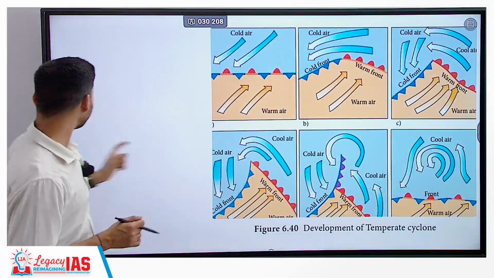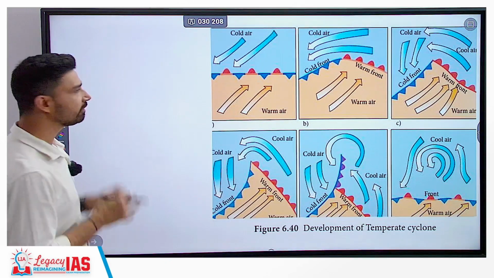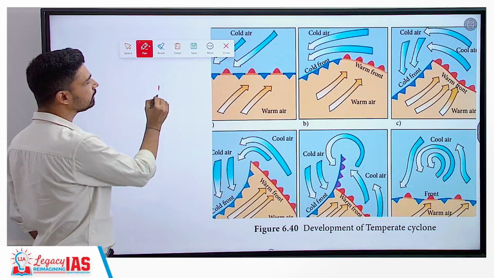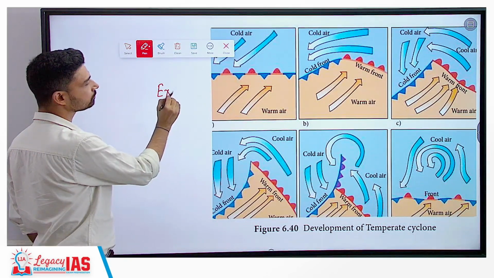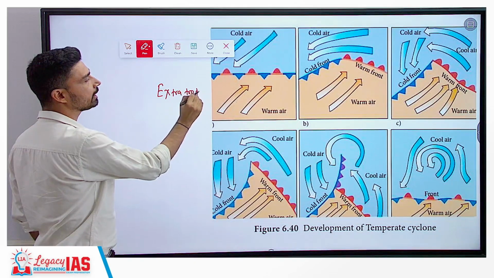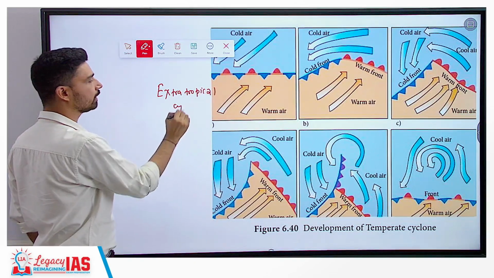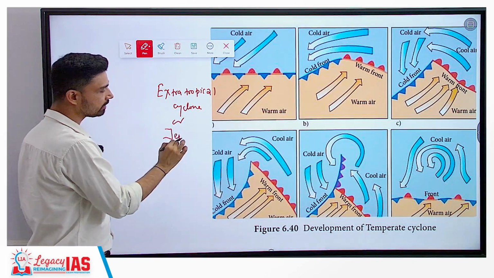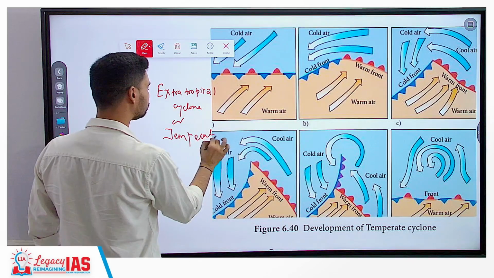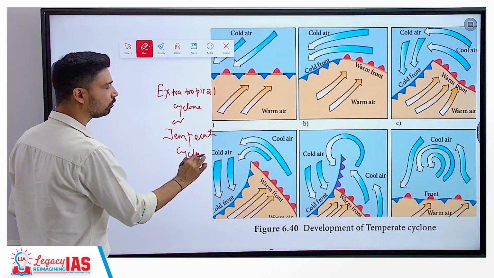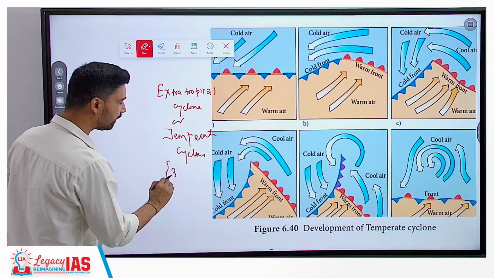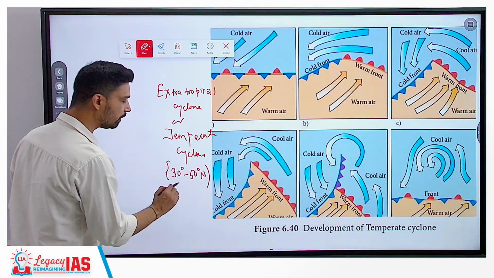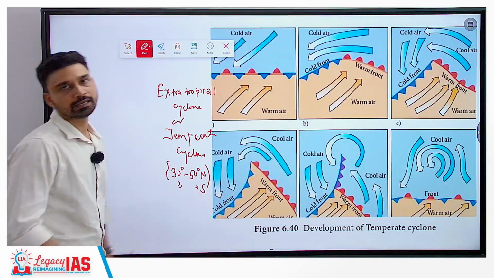Now interestingly, apart from the tropical cyclones that we have talked about developing in the tropical latitudes, you have a cyclone that develops in the temperate region as well, which is called an extra tropical cyclone. Extra tropical cyclones are also referred to as temperate cyclones, because they develop between the latitudes of 30 degree to 50 degree north, and similarly 30 degree to 50 degree south.